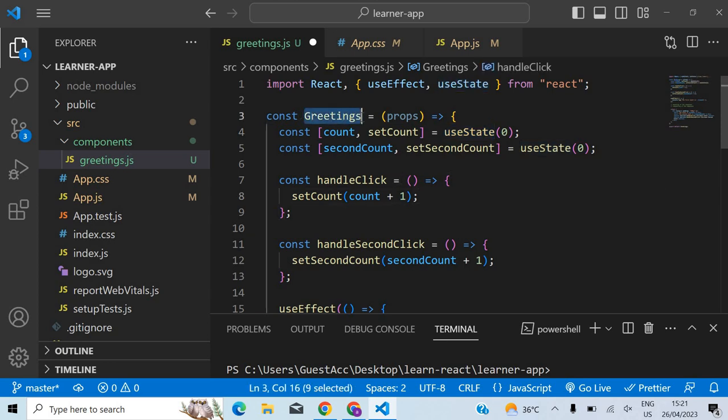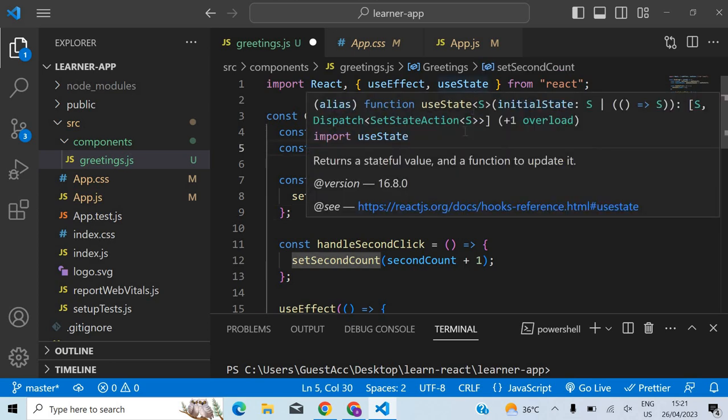This is a React component, right? Greetings is a React component, and how do we say it's a React component? It starts with a capital G, a capital letter. So that is what declares this as a React component. So you can use hooks inside React components only, or inside some other hooks, in the sense that we will discuss custom hooks inshallah. This is an inbuilt hook. useState is something offered by React. We didn't build this.